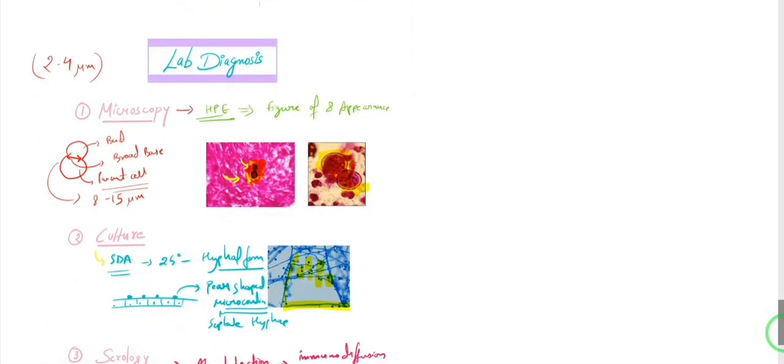In the microscopy, we are going to see the figure of 8 appearance, the budding yeast cell with a broad base. They are going to be about 8 to 15 microns in size, unlike histoplasmosis, which were just 2 to 4 microns in size.